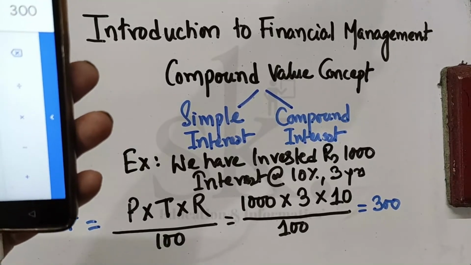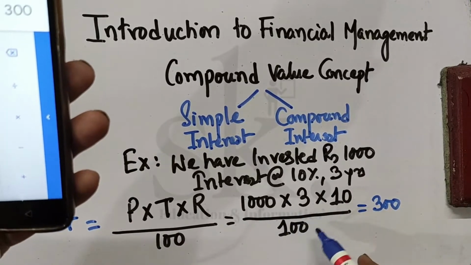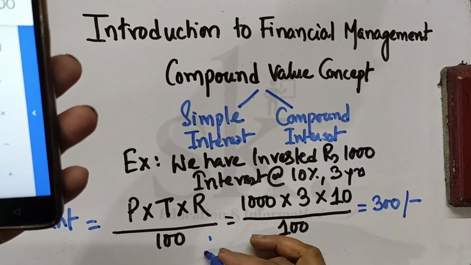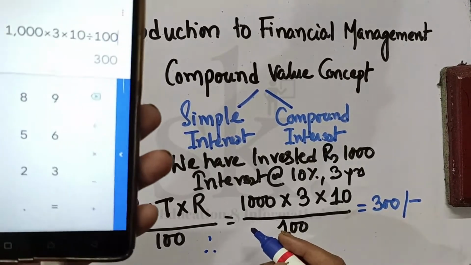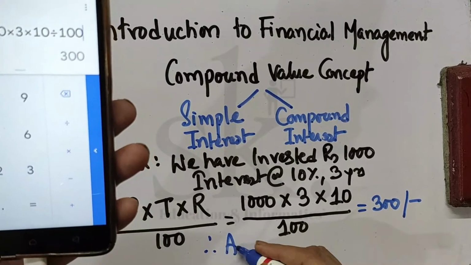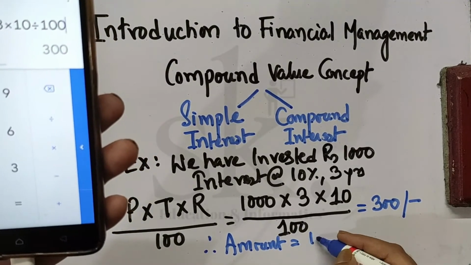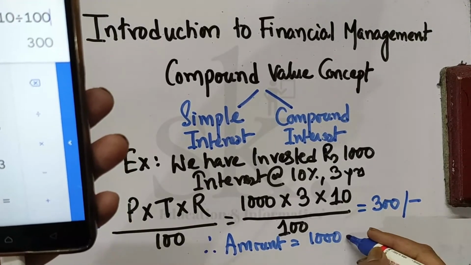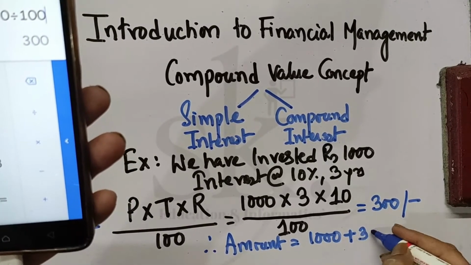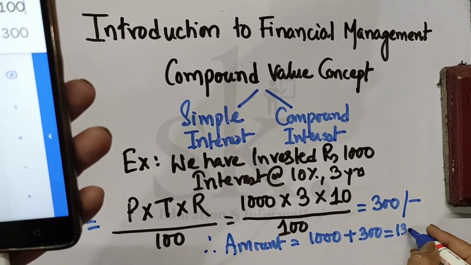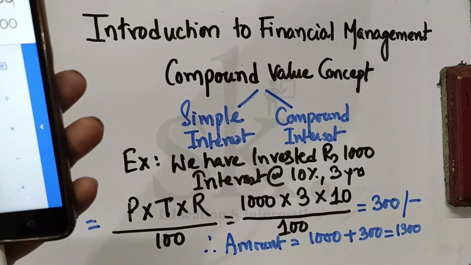Therefore, after 3 years, the amount will be the principal amount, 1000, plus 300, which is the interest. So the total amount comes to 1,300.